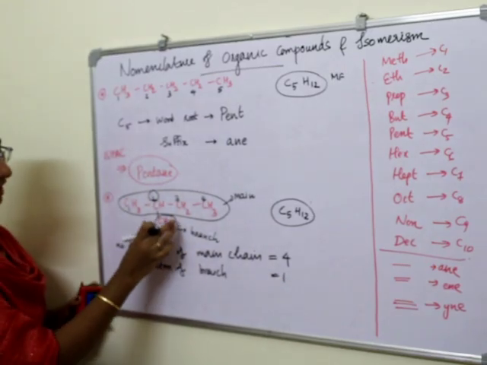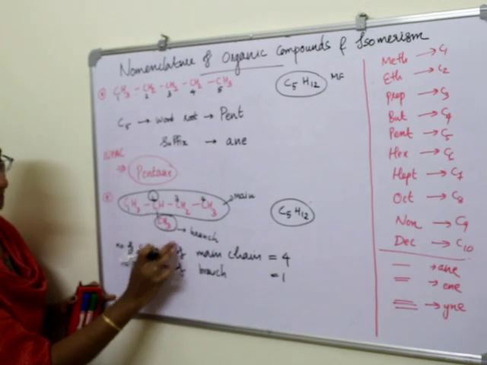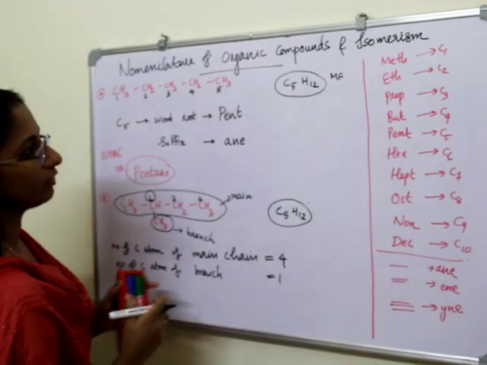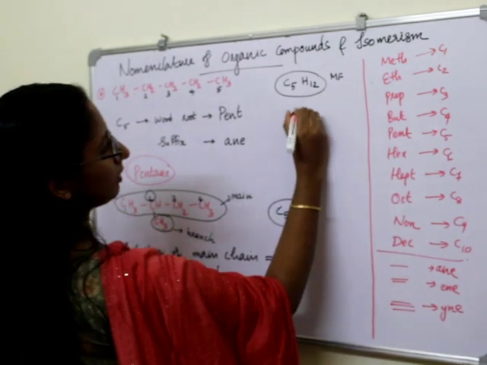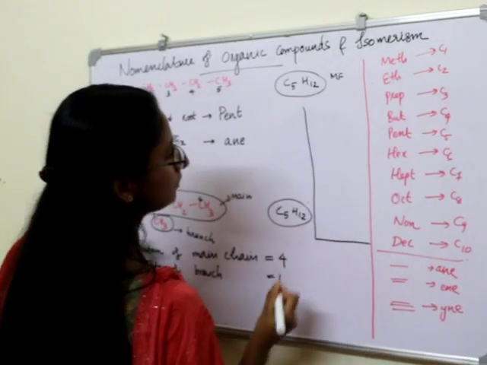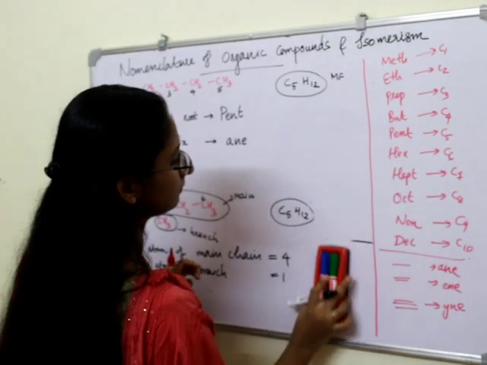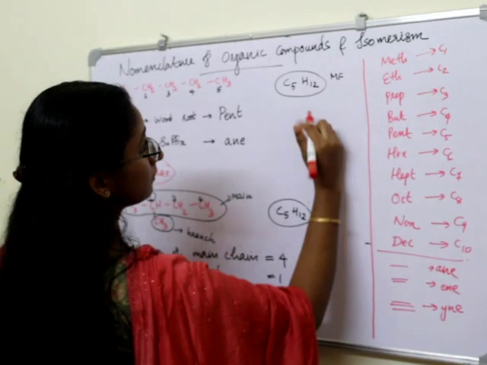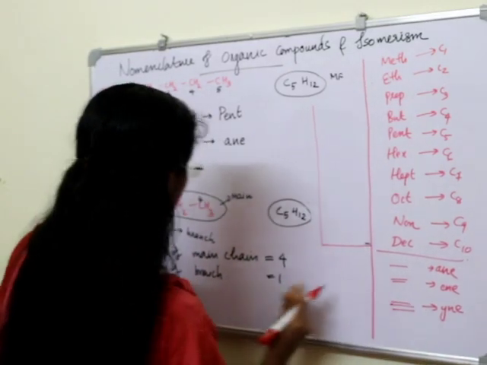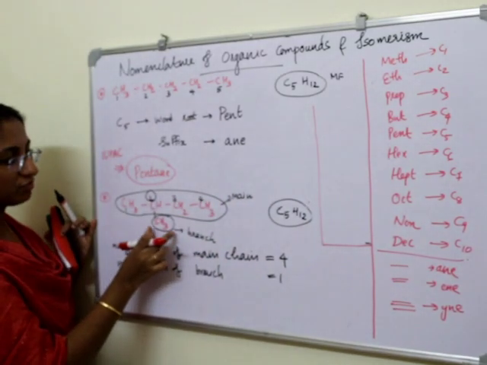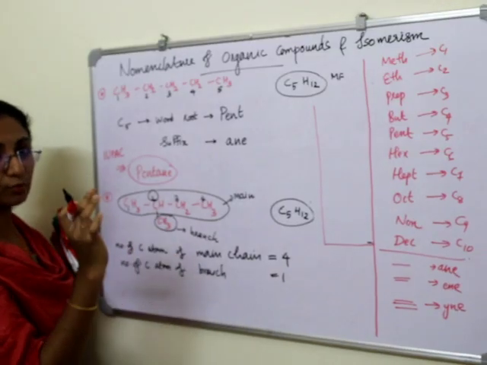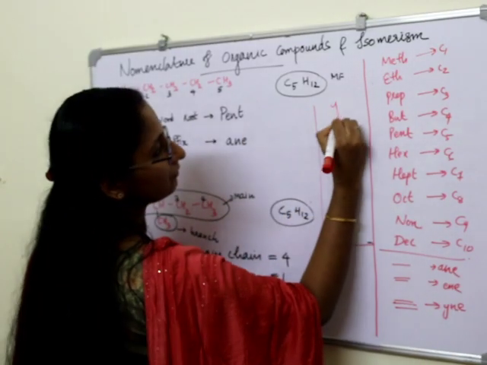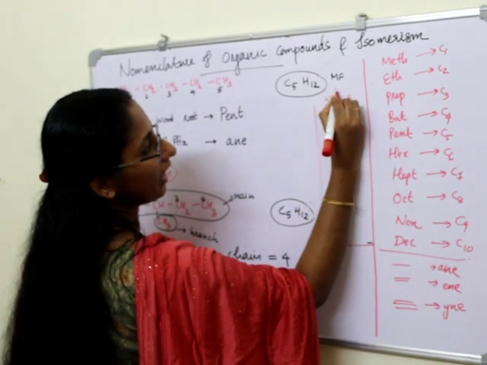When we are naming this branch, we want to write one more table over here. When we are naming these branches, we will use the suffix yl. Yl for branch.